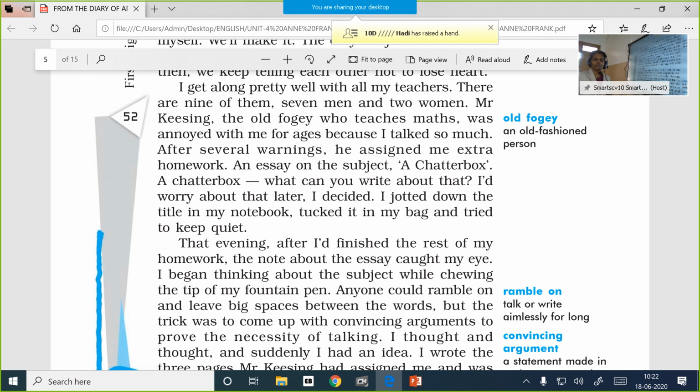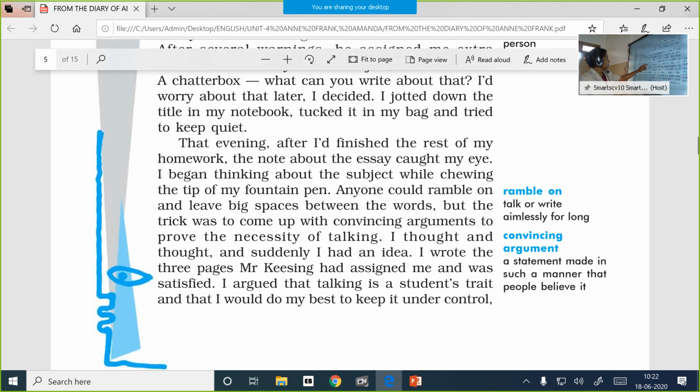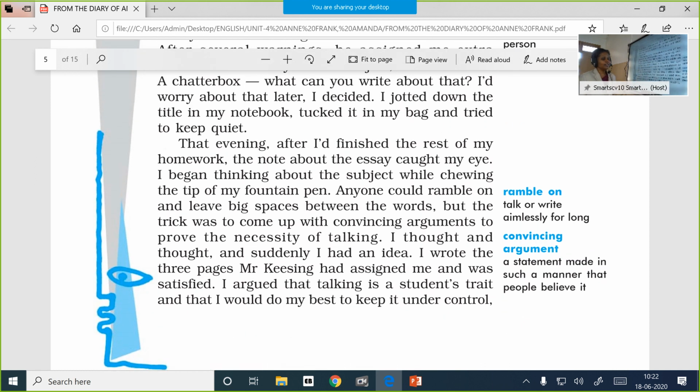And fed up with the talkative nature of Anne, he gave her an extra homework, that is, to write an essay on a chatterbox. A chatterbox is a person who goes on talking and talking without any sense. So she found that it was not an easy task, and so she just left it. She noted it down in her book and left it there for the time being, and thought of thinking over the topic later.